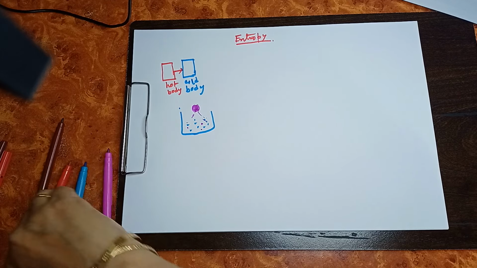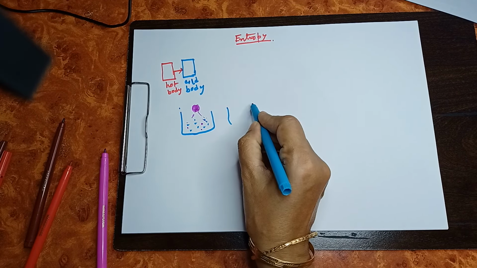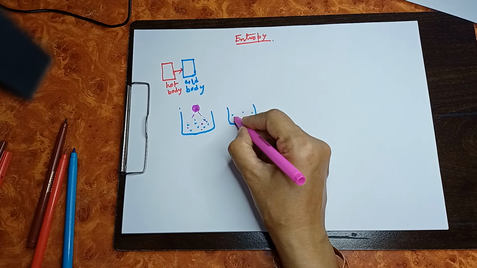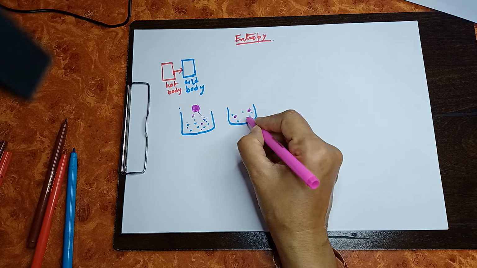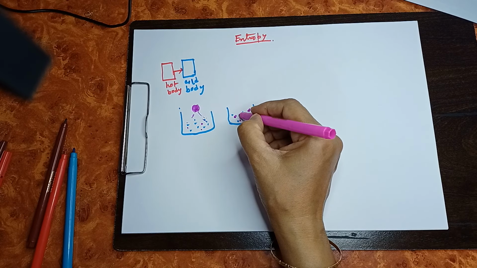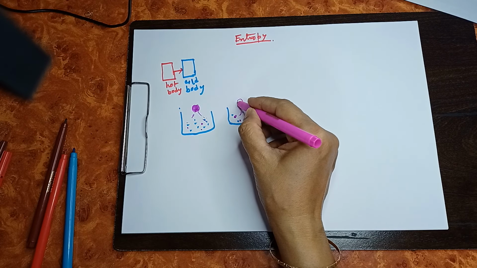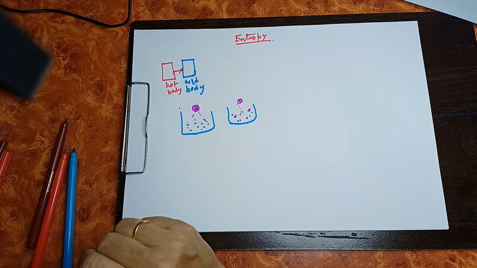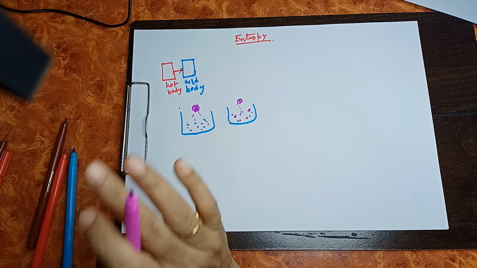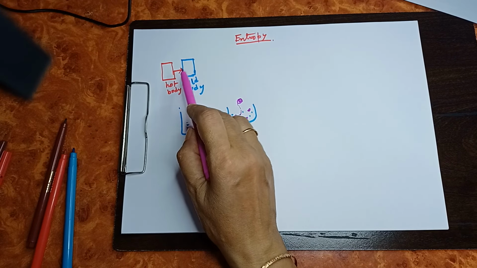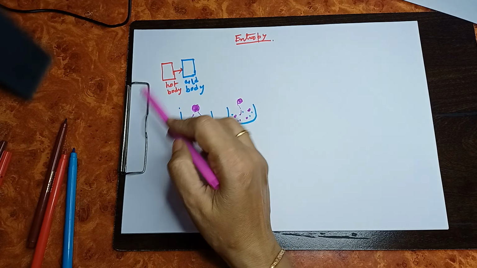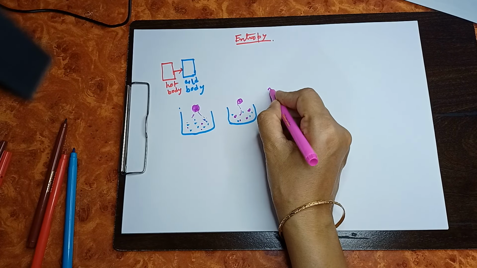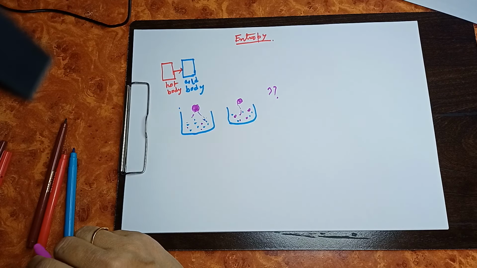But what is the reverse? The colored molecules are randomly placed here, but they will not get concentrated into one point like this. That means the reverse is never possible. Here also the reverse is never possible automatically or spontaneously. Then what can be the reason for it?